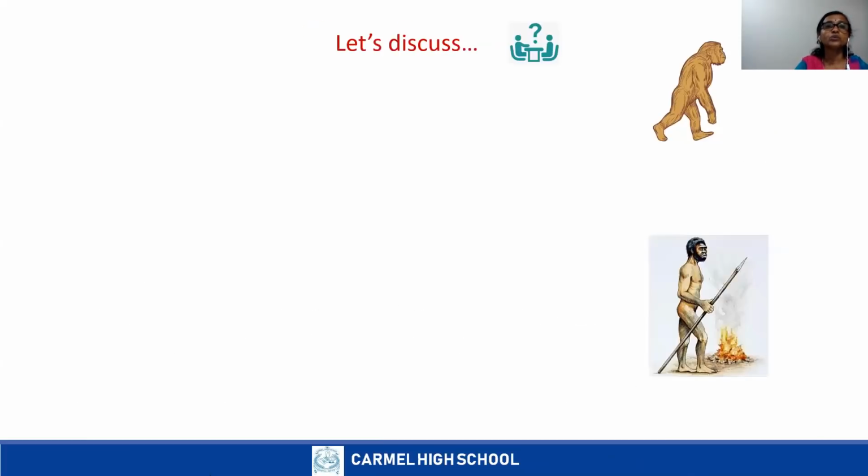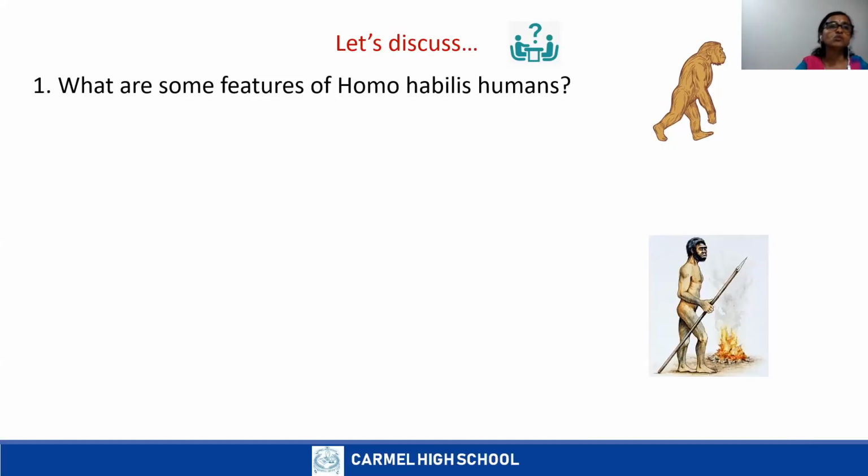Okay, now let us discuss Homo habilis and Homo erectus. Look at these pictures. The first one is Homo habilis and the second is Homo erectus. Very good. So already we have discussed the features of these two stages. Seeing this picture, you can identify which is Homo habilis and which is Homo erectus. Now we can discuss the features first. What are some features of Homo habilis humans?